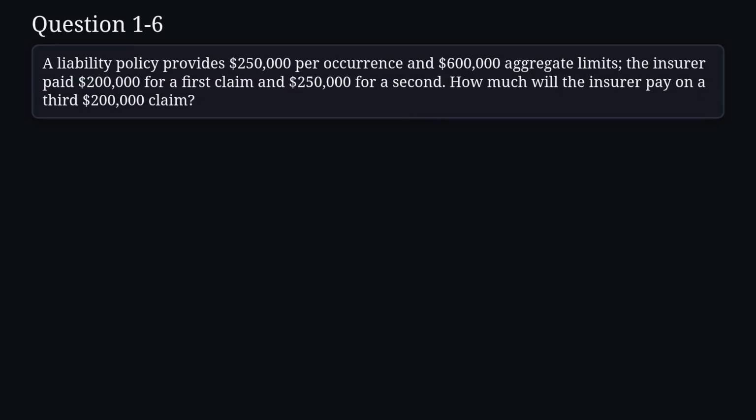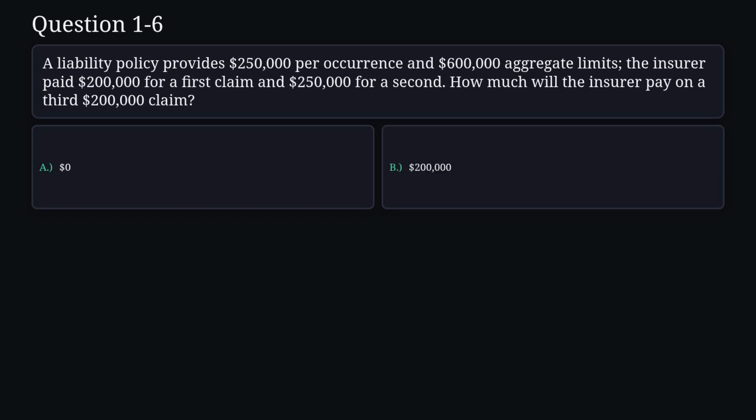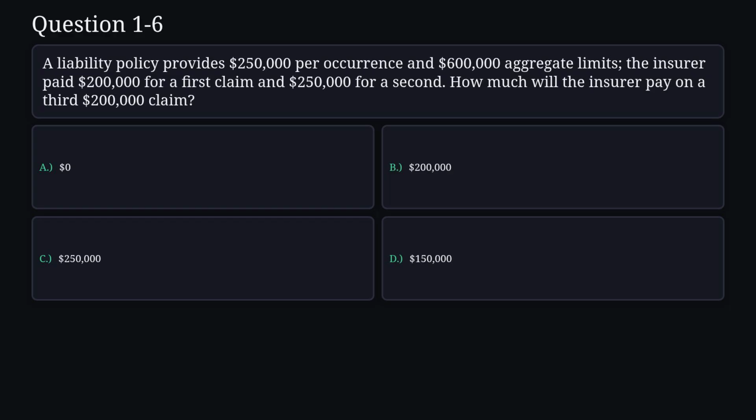Question 6. A liability policy provides $250,000 per occurrence and $600,000 aggregate limits. The insurer paid $200,000 for a first claim and $250,000 for a second. How much will the insurer pay on a third $200,000 claim? A. $0. B. $200,000. C. $250,000. D. $150,000.